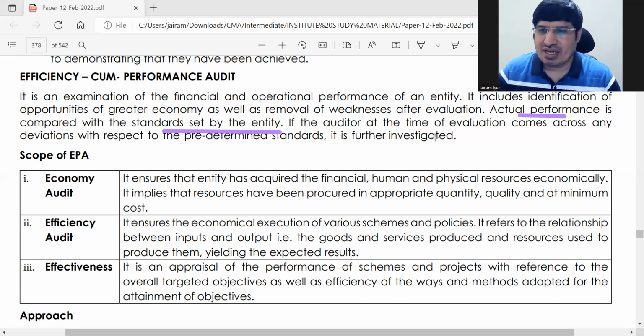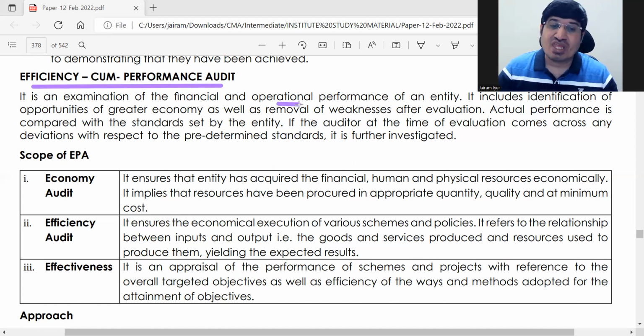If the auditor comes across any deviations, that is variance, then it is investigated further. So basically, your efficiency cum performance audit focuses more on the operational performance, and sees whether you are doing the job with efficiency, that is, either at a lower cost or in less time.